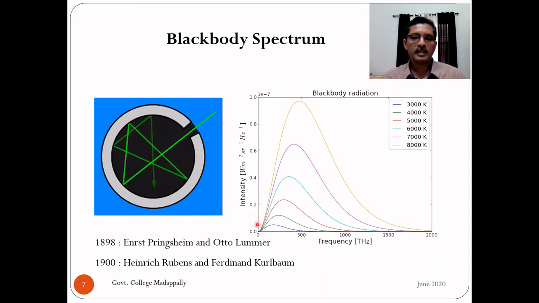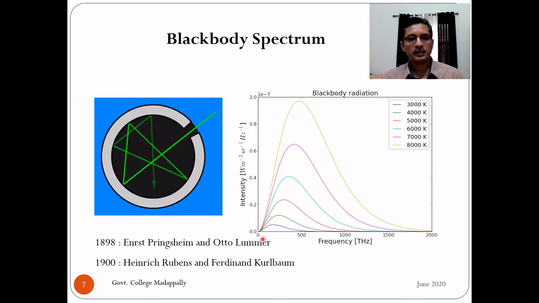And the complete shape of this graph was obtained by the end of 1900, because there were difficulties in making measurements at very low frequencies, and also at very high frequencies. So the intermediate frequency range was measured first, then very high frequencies, and very low frequencies were also measured.